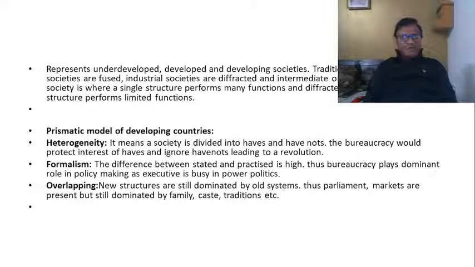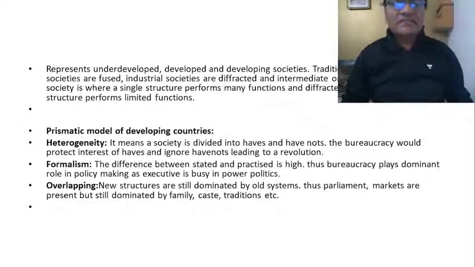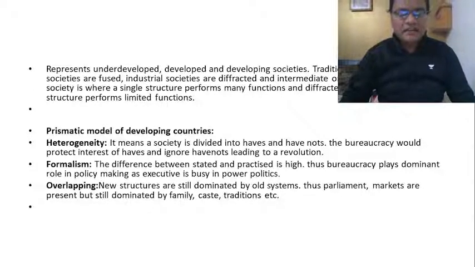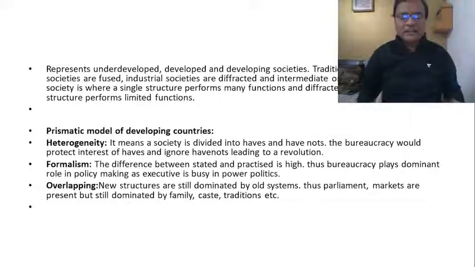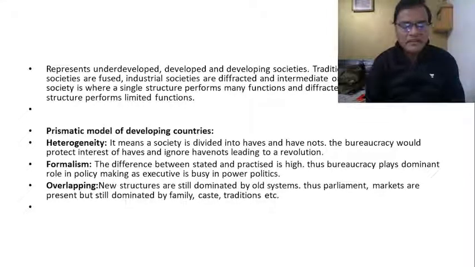How do you make sure that development becomes a uniform activity? That is where it becomes very, very difficult. That is the reason why he said that in prismatic societies, bringing about change is also very difficult. Why? Because whenever changes have to be brought about in these prismatic societies, they are always opposed by the vested interests.